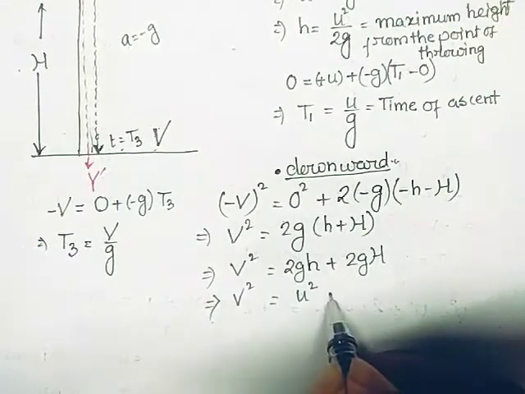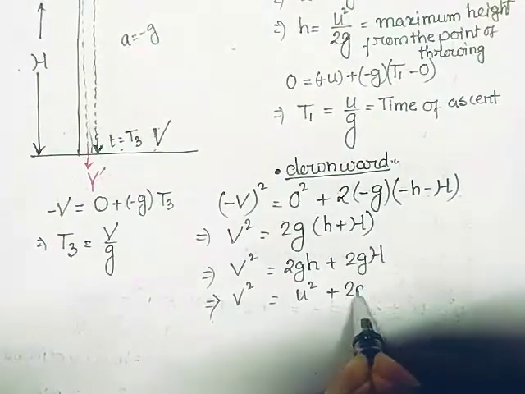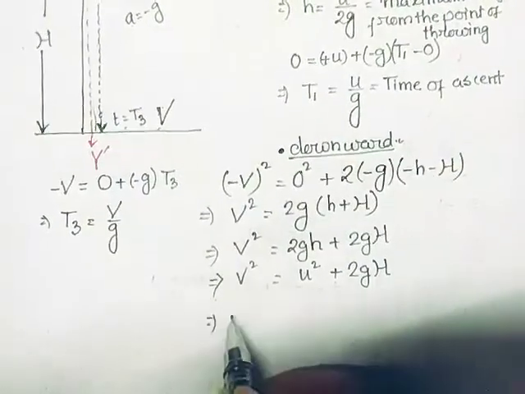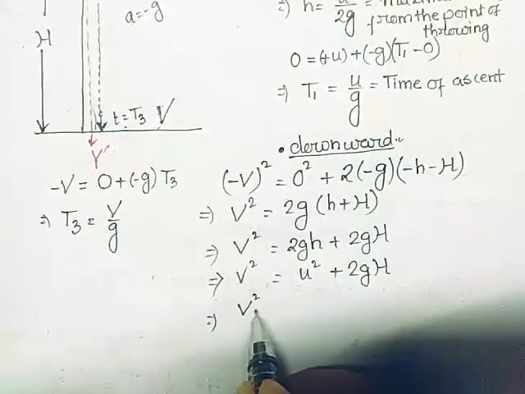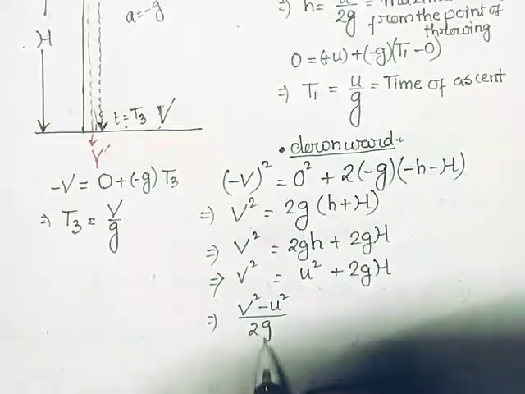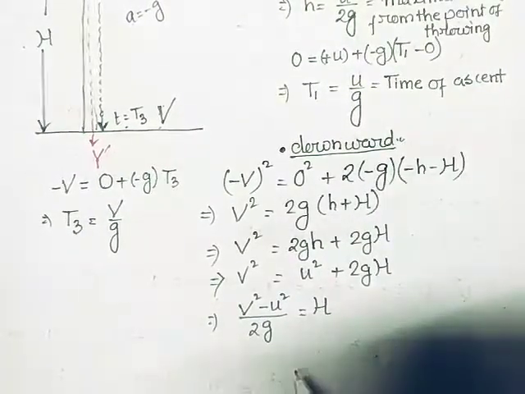So from here it is 2g into capital H. So from here, capital V square minus u square divided by 2g equal to capital H.